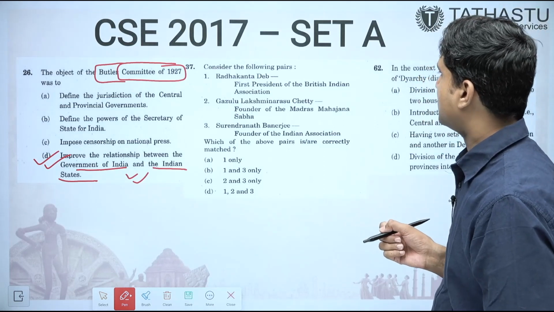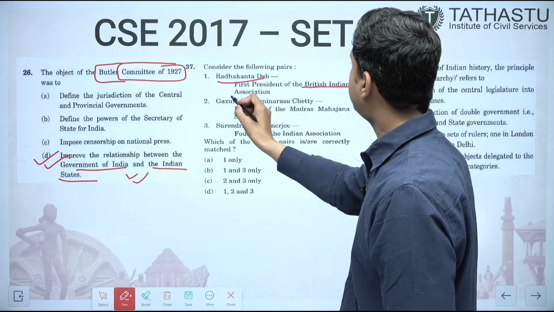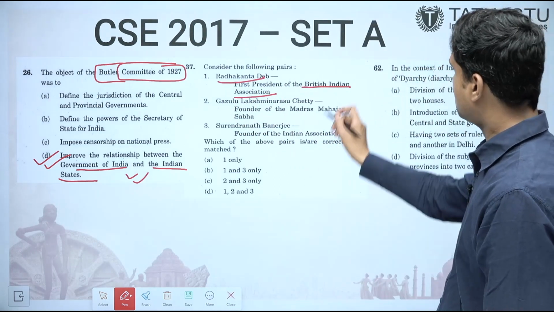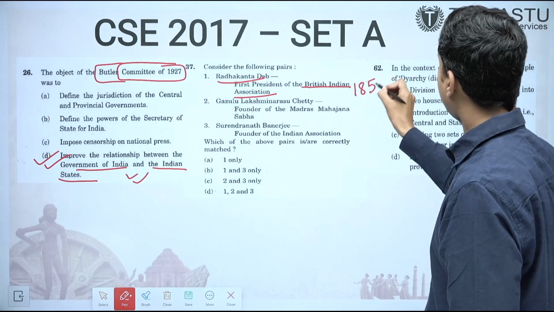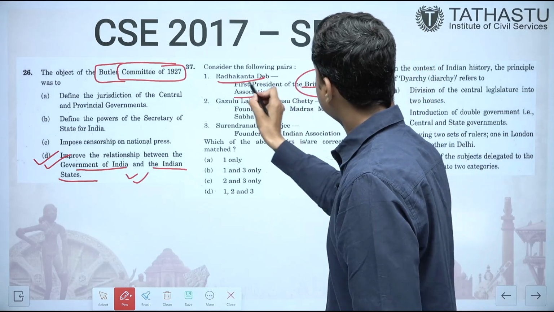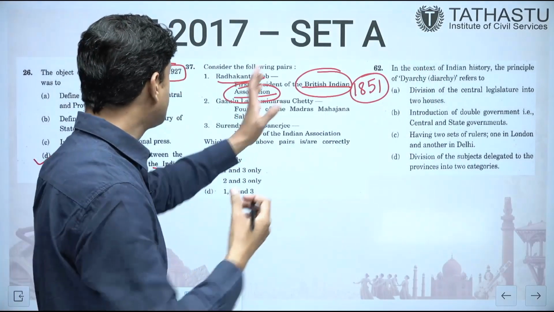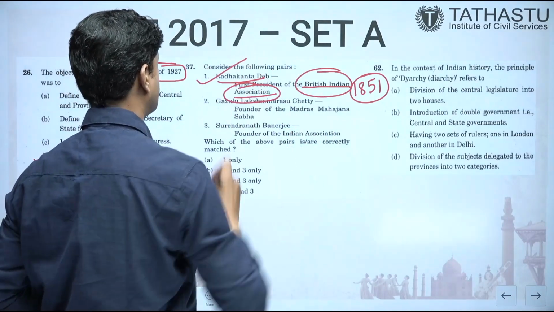Consider the following pairs. Radhakant Dev, he was the first president of the British Indian Association. This is correct. British Indian Association was formed in 1851. This was the first group which was exclusively composed of Indians. So yes, Radhakant Dev was the first president.